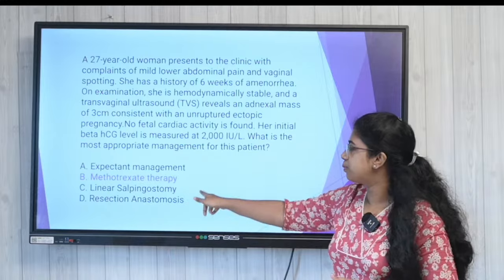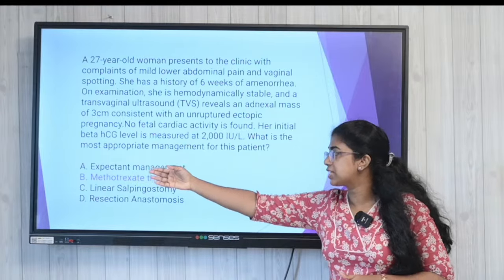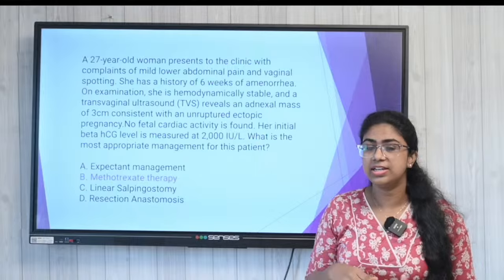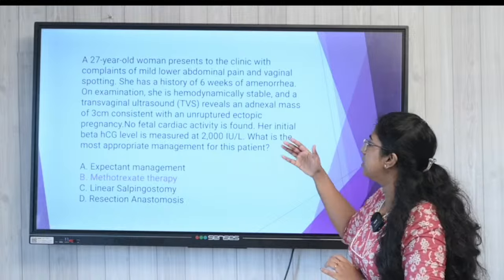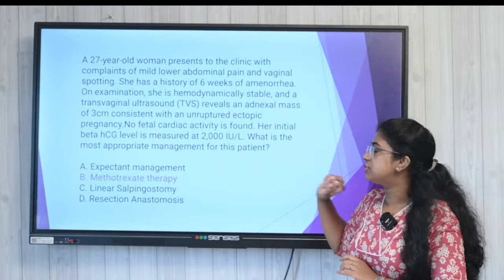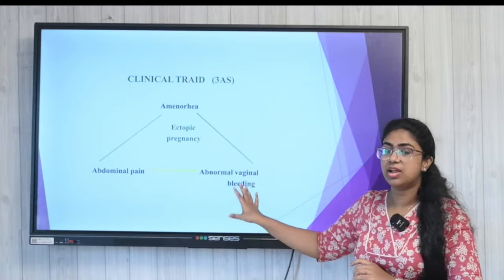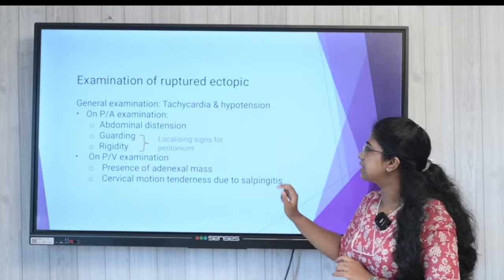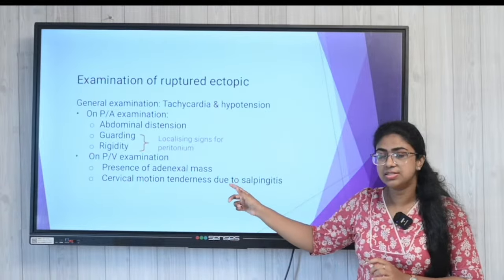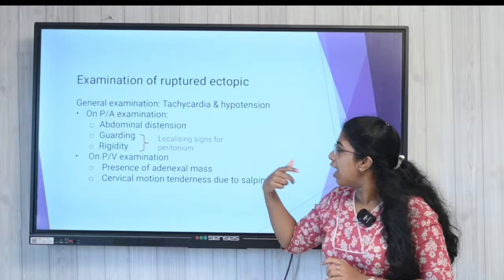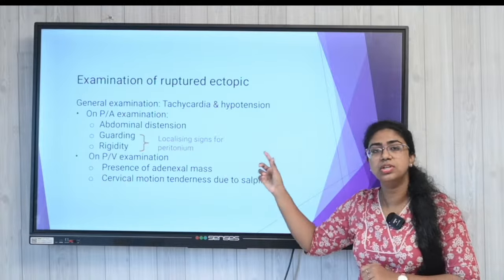Considering the other options, these are surgical management, and then expectant management. Are we going to wait and treat her symptomatically or expectantly? No, because the beta HCG level is 2000 international unit. So, all of these clinical triad were found in the question that we discussed, along with the presence of adnexal mass on PV examination. You can see guarding and rigidity are the localizing signs for the peritoneum.